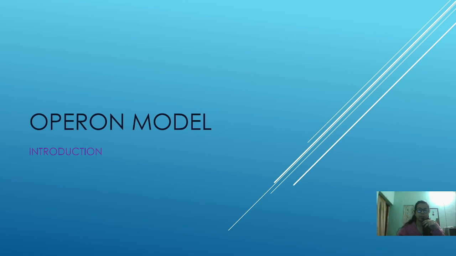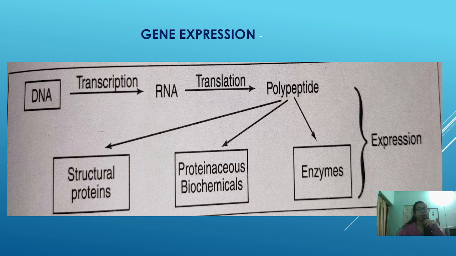Okay, let's begin. Before that, we need to know what is gene expression. As you all know, DNA contains genes. Then these genes get transcribed, or the transcription process takes place and RNA is formed, or mRNA, to be very precise, mRNA is formed. From this mRNA the translation takes place and polypeptides are formed.